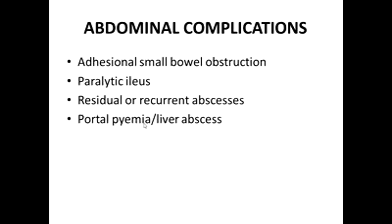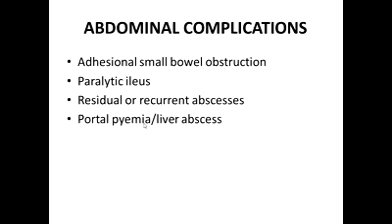When you talk about the abdominal complications, there are multiple adhesions leading to adhesive small bowel obstruction. Once there are intra-abdominal collections, a temporary paralytic ileus is always there, but a prolonged paralytic ileus is a bad prognostic sign. And then there are residual or recurrent intra-abdominal collections.